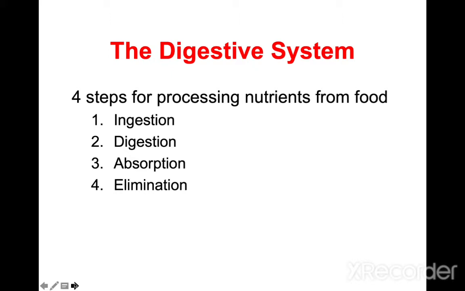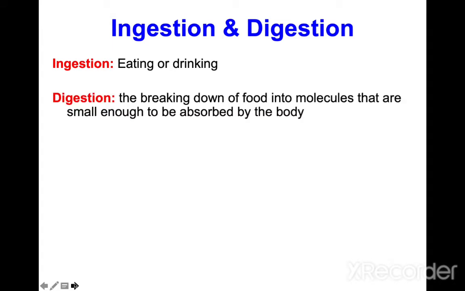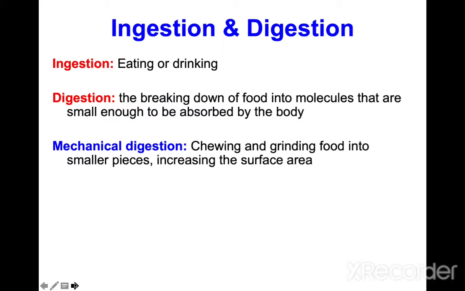The digestive system processes nutrients from the food in four steps. Number one is ingestion, second is digestion, third is absorption, and the fourth is elimination. I am going to introduce each term a little. First, ingestion means eating food and drinking water. Digestion is the breakdown of food into molecules small enough to be absorbed by the body.